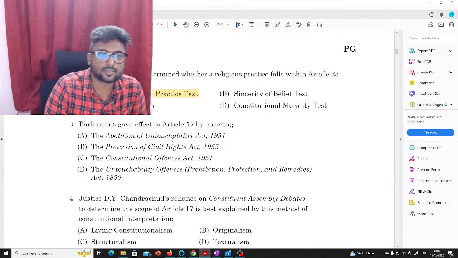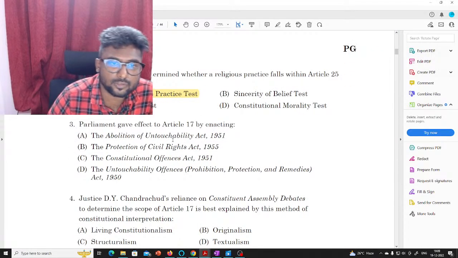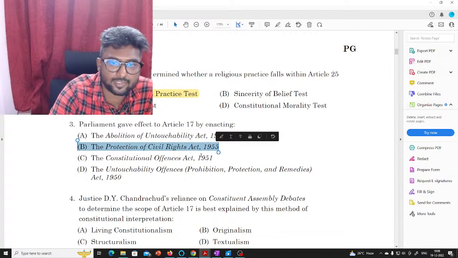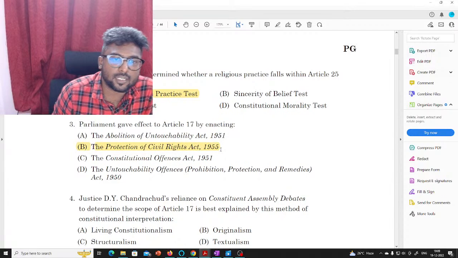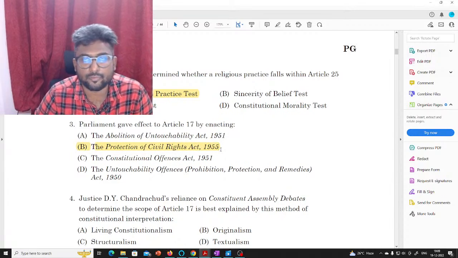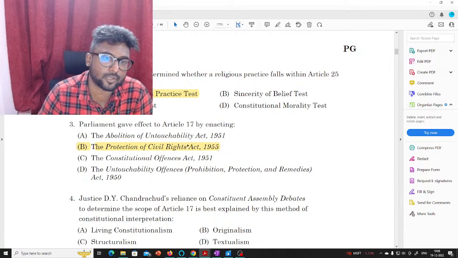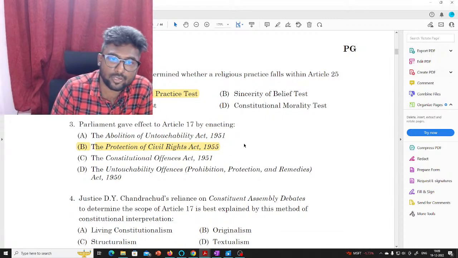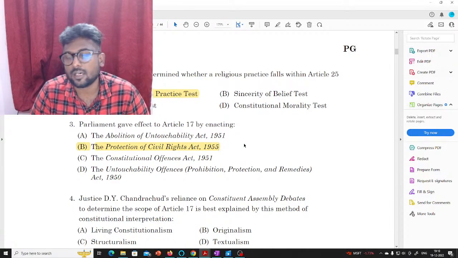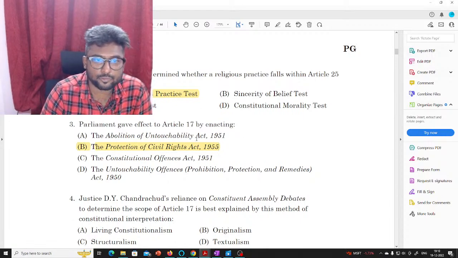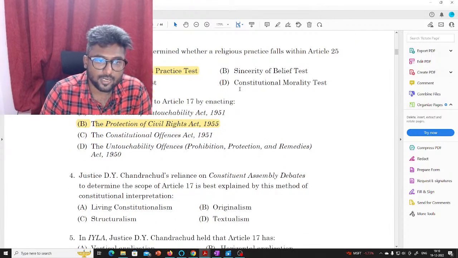The next question is, the Parliament gave effect to Article 17 by enacting. The answer is the Protection of Civil Rights Act, 1955. This is a very tricky question, but if you know that the Protection of Civil Rights Act is something that abolished untouchability, an act made out of Article 17, then it would be easy. Otherwise, you can get confused between the Abolition of Untouchability Act and the Untouchability Offences Prohibition. Next,